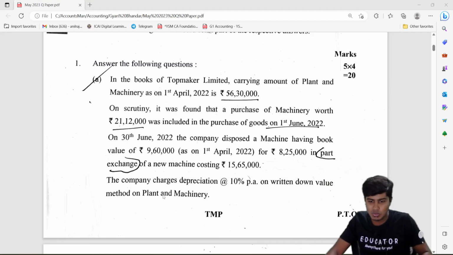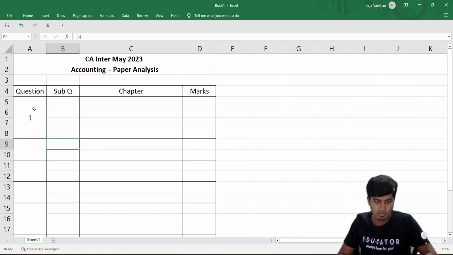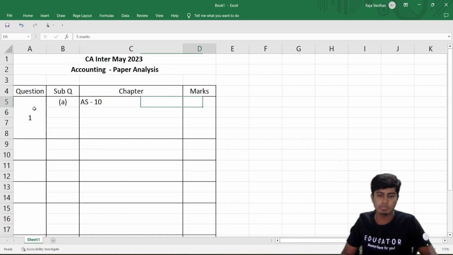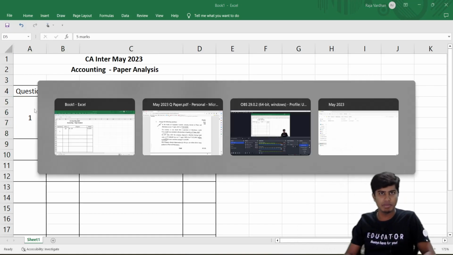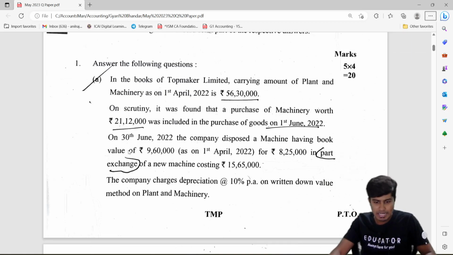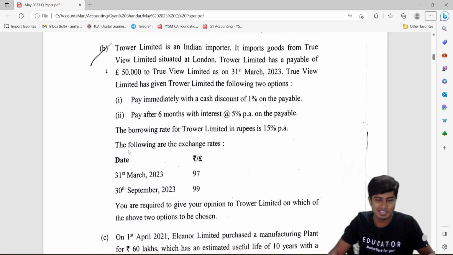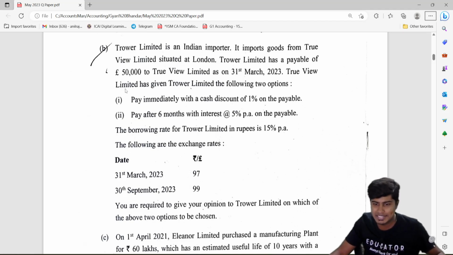Okay. So question number 1, the first sub question, was on property, plant and equipment for 5 marks. The crucial part of this question was the exchange of the asset. And coming to the second question, looking at that symbol only, you can easily tell that there is an AS 11 question. Truer Limited is an Indian importer.